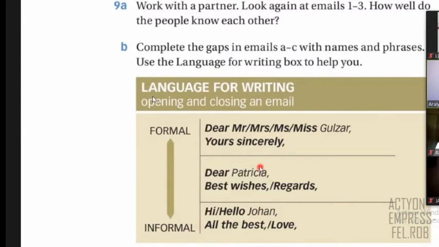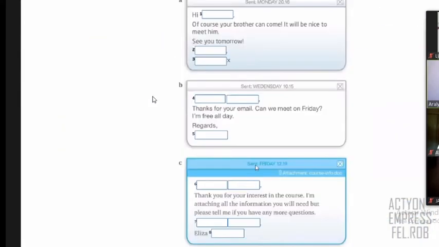And also, in both cases, in formal or informal, you can also use this. Look, dear, and the name of the person. And at the end, you can say best wishes, or you can say regards. So this is like neutral style. It can be formal or informal. So this is also correct to use. Okay, so as you can see, we have formal, we have informal expressions, and we have expressions for both, right? So with this in mind, you have to complete this exercise here, the words.